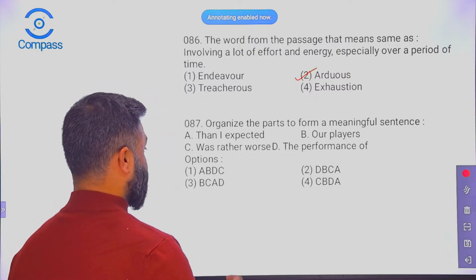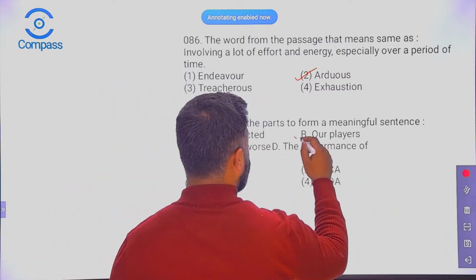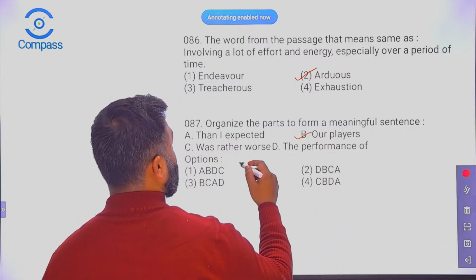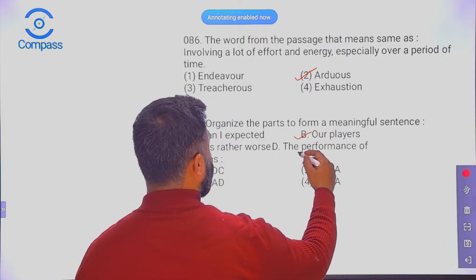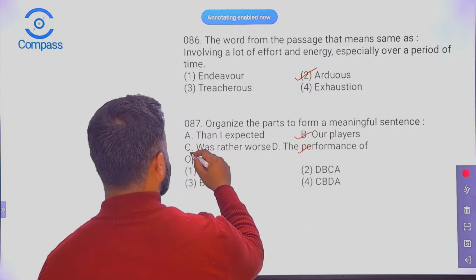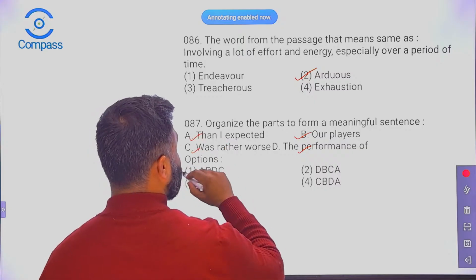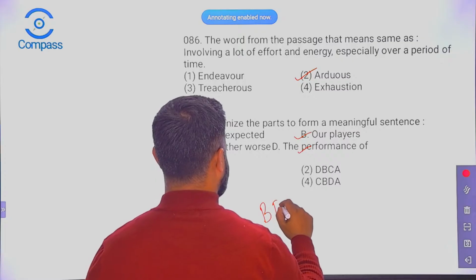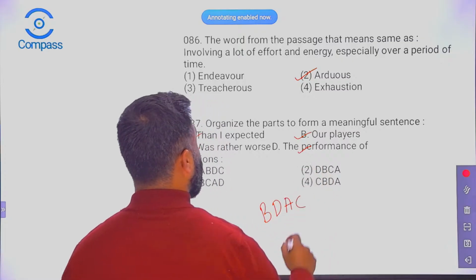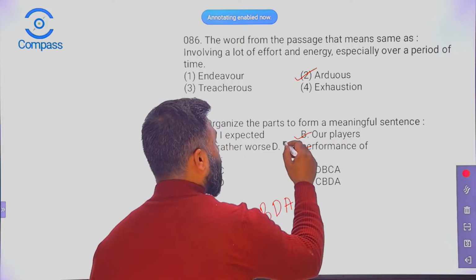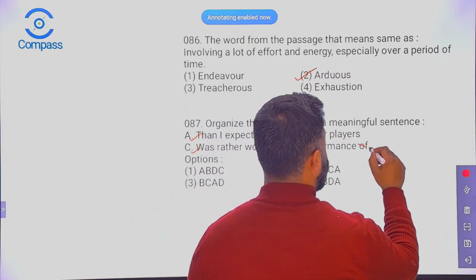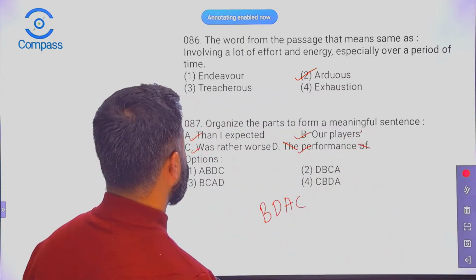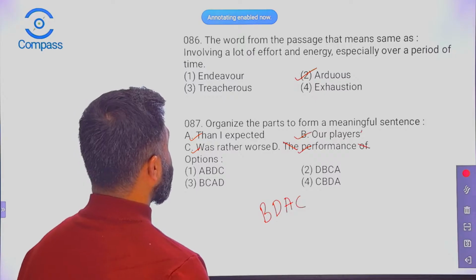Okay, so let's proceed. Our players' performance was rather worse than I expected. So it will be B D A C. Our players' performance was rather worse than I expected.